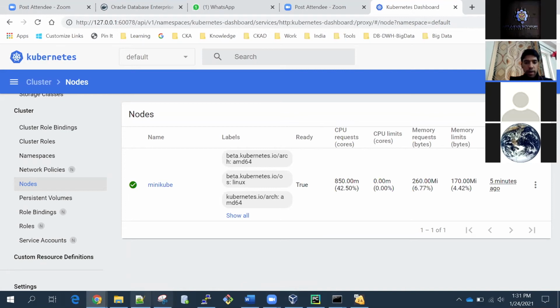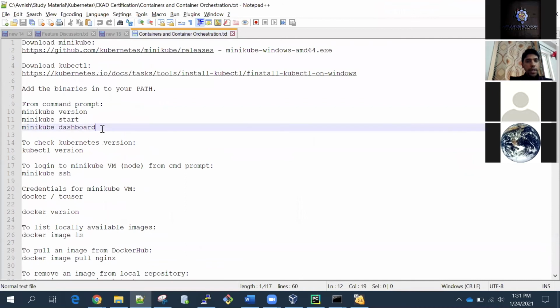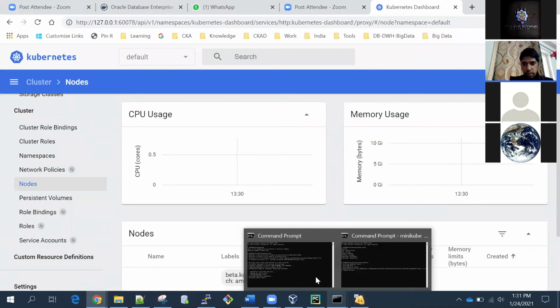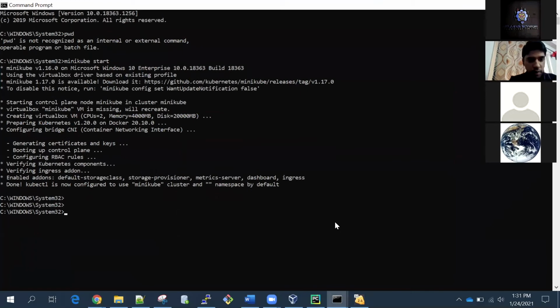The command you need to run is minikube dashboard. It will show you the complete Kubernetes cluster configuration. Now the things are completely ready. Okay, so kubectl version. As I told you before, kubectl is a command line tool for interacting with the Kubernetes cluster. Now I'm running kubectl version. It will show me the version of Kubernetes.